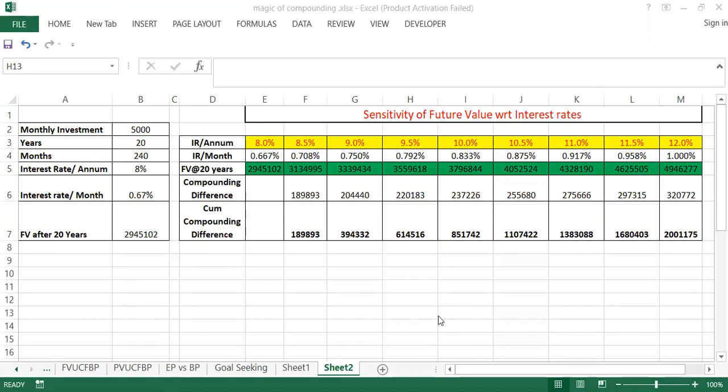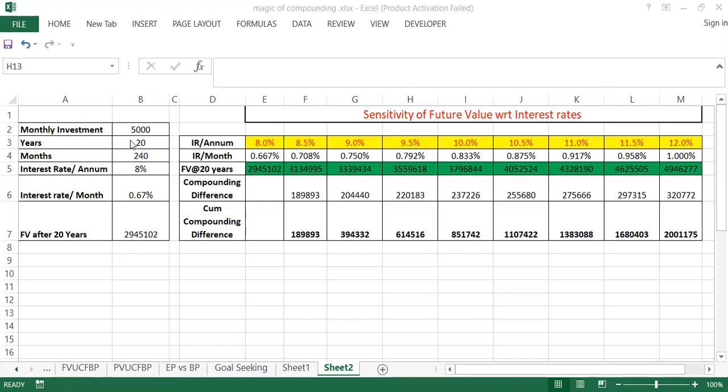In today's session, let's understand the importance of interest rates as well as the time period in long-term investment. Further, the role of interest rate to get the benefit of compounding interest and to create more wealth in the long term. I'm going to explain this concept with the same illustration example I used for my previous video, that is compounding. It is called the logic of compounding and the power of compounding.